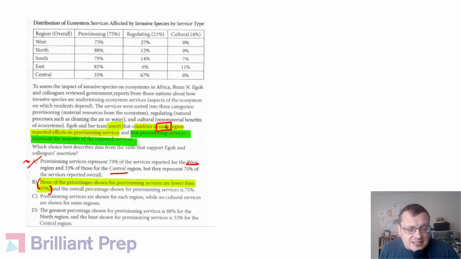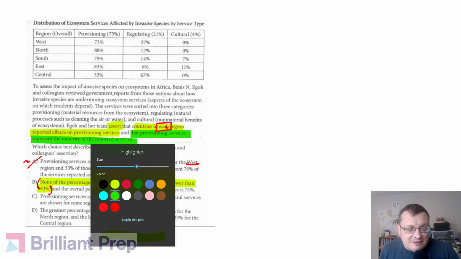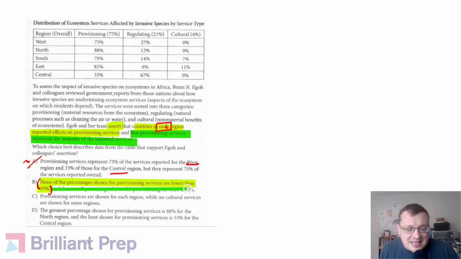And the overall percentage shown for provisioning services is 75%. It's pretty similar to what we saw in choice A. This is supporting the green part. So good. Both of these are doing what we want to do, supporting what we want to support based on data that's accurate from the table. I'm liking choice B. Let's check the rest.